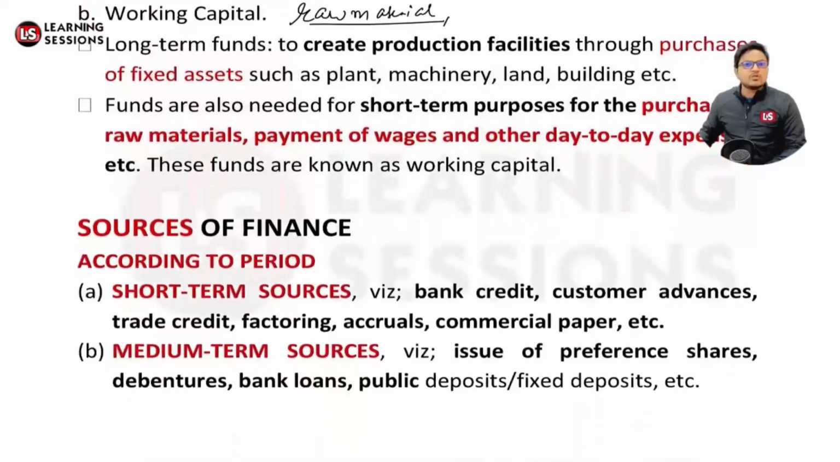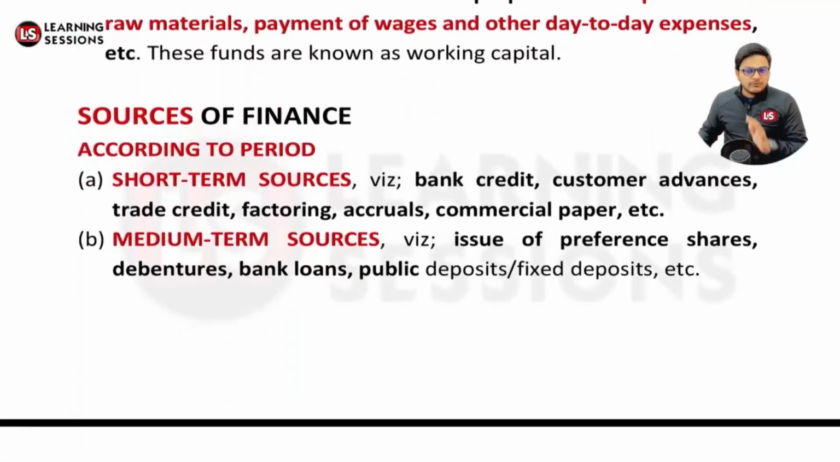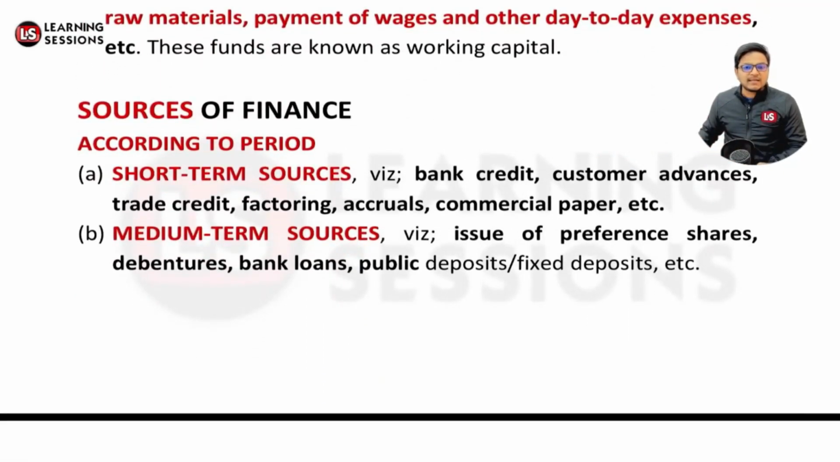Now let's have a look at the sources of finance. We can segregate the sources of finance on various category bases. First of all, according to the period. According to the period, it could be short-term finance, medium-term finance, or long-term finance. When we borrow for a short-term period, let's say up to 1 year only, it's short-term finance.